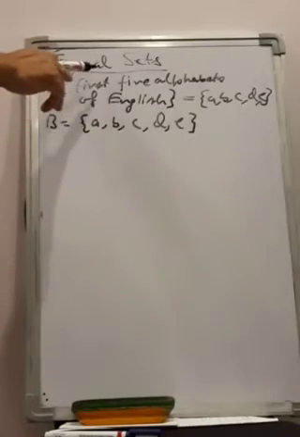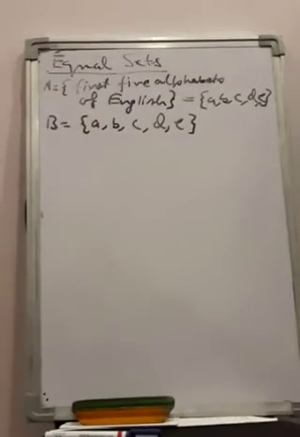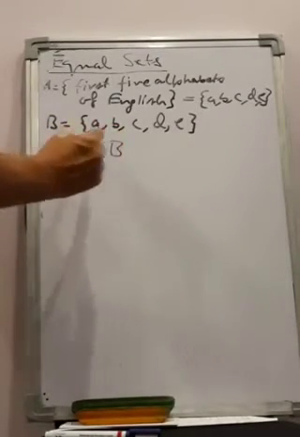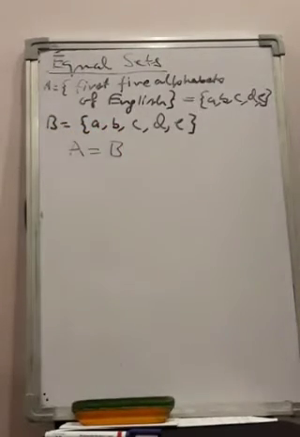So equal doesn't mean only equal number, they should have the same elements. In that case, we write A equal to B. That means the number of elements are the same as well as the elements are also the same. So we write A equal to B.